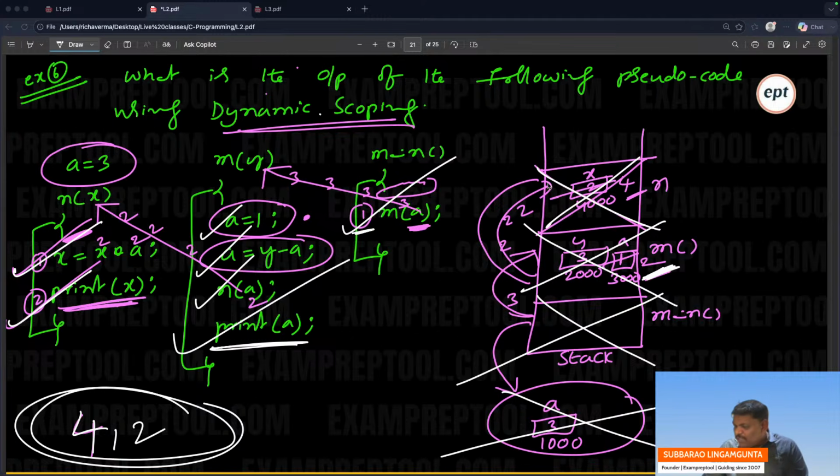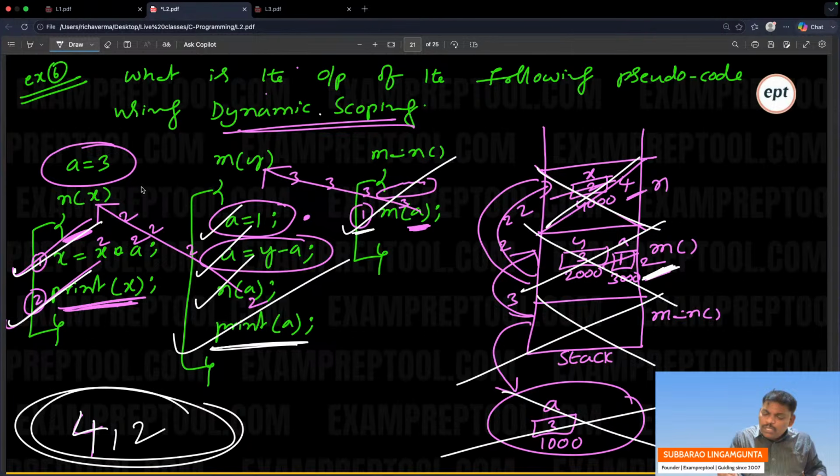What is the scope problem? A. In the n function, you are using A, but A is not there.